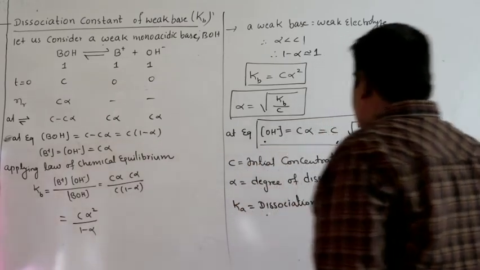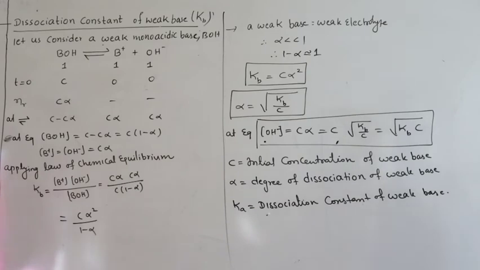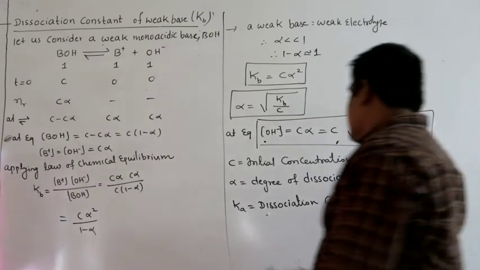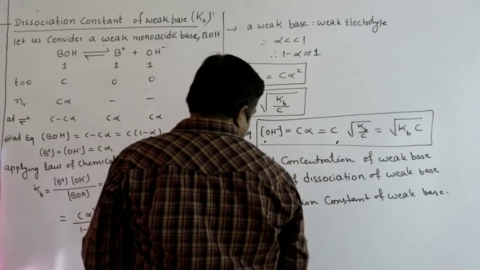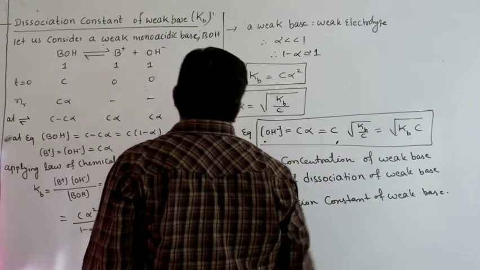So this is what we will get. C is the initial concentration of the weak base, alpha is the degree of dissociation of the weak base, and Kb is the dissociation constant of the weak base.